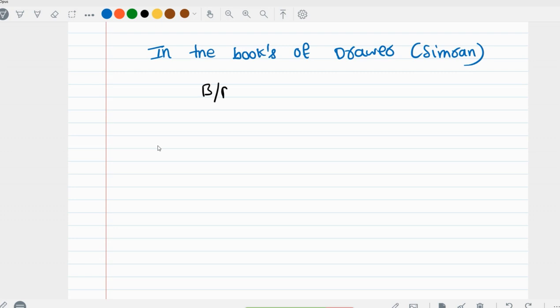So bills receivable account debit 1 lakh. Second, I'm cancelling Rita as my debtor, so I'm writing on the credit side 1 lakh rupees.